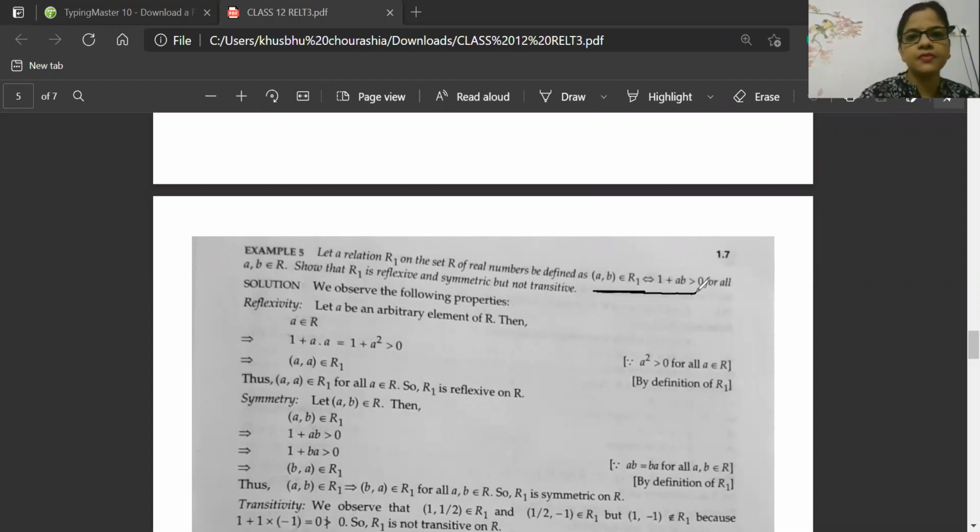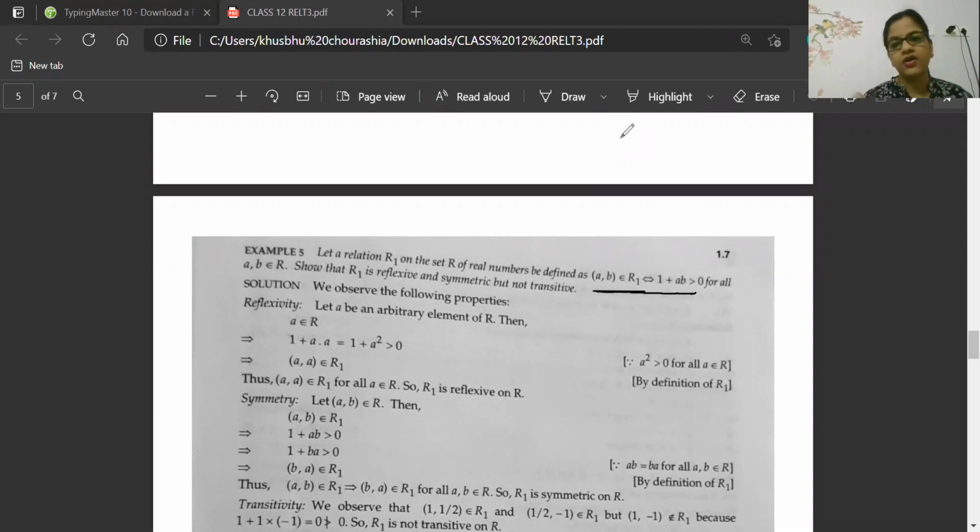Till now, in all the questions you were handling, you have seen one very simple thing: we were taking the set of natural numbers, but now we are not taking natural numbers, we are taking real numbers. So once the field increases, you have to be very cautious and careful, because some of the numbers present in the set of real numbers may create problems for you for certain conditions of the relation.